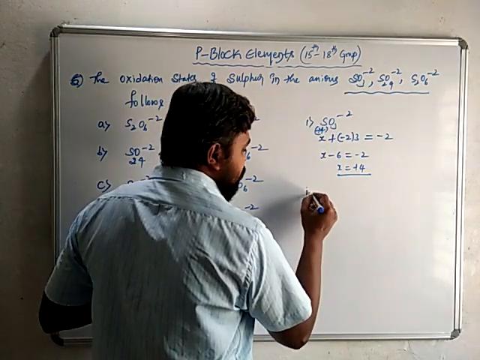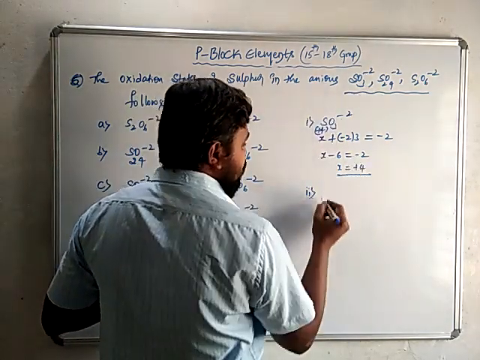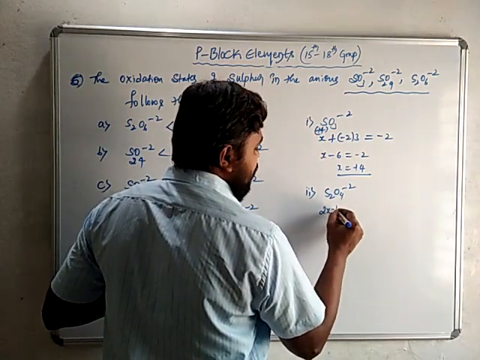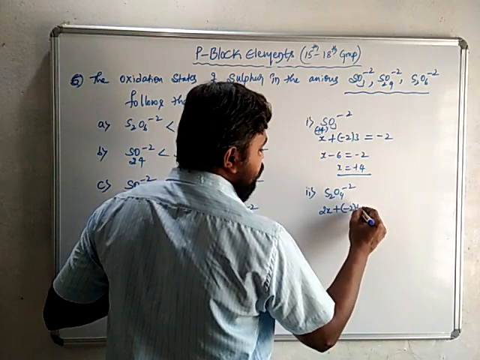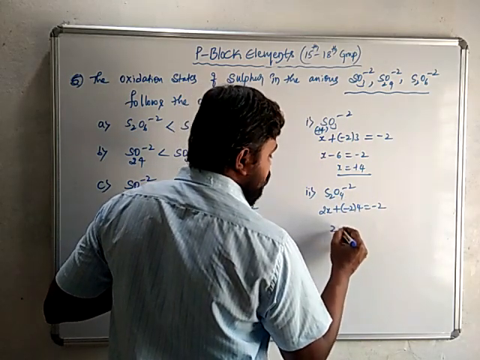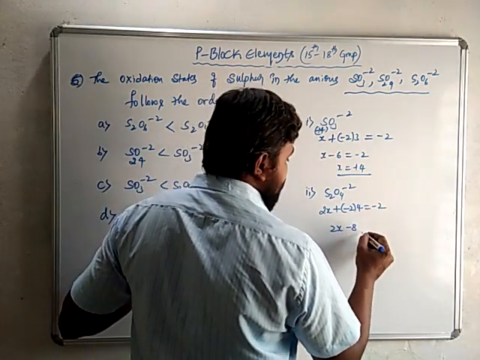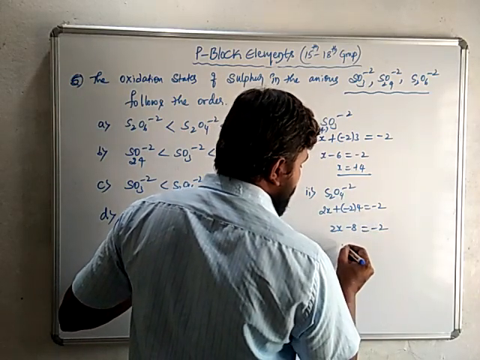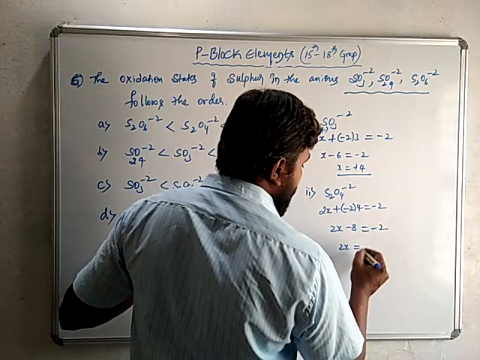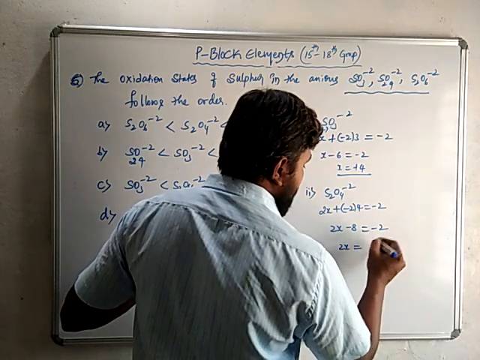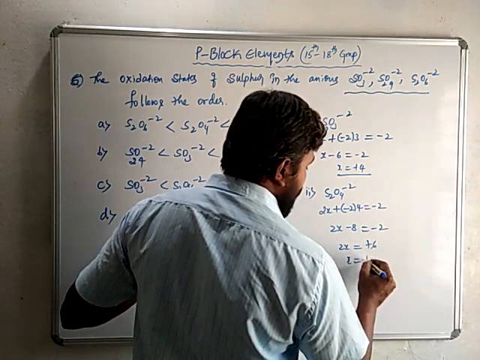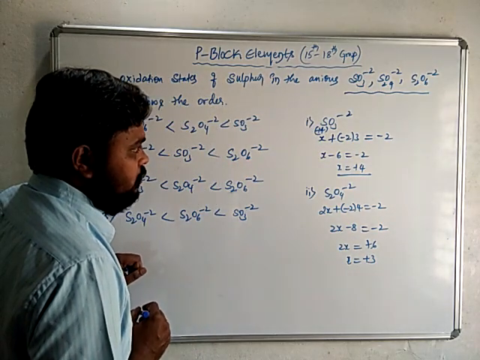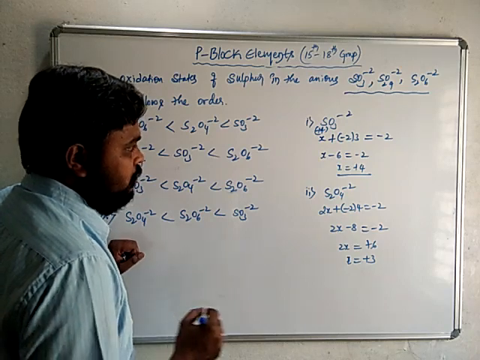In the second compound, he has given S2O4 2-. So 2x plus -2 into 4 equal to -2. So 2x - 8 = -2. So 2x = +6, then x = +3.